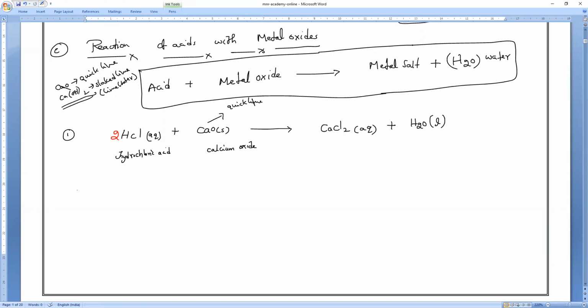Next, second example. Instead of calcium oxide, take magnesium oxide. Again, same thing: HCl reacting with the magnesium oxide. Kaushik, at least the magnesium oxide formula, please. Magnesium oxide formula I want. Johan Raja? Sir, MgO. Very good. So Kaushik doesn't know that also. That's fine. Okay, so magnesium oxide always gives you...